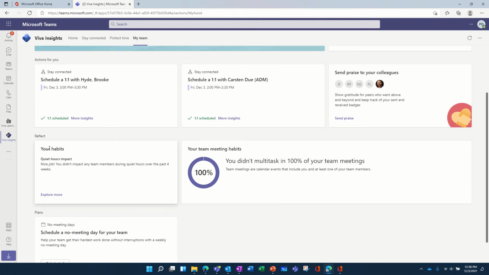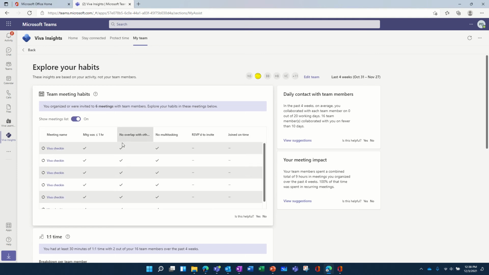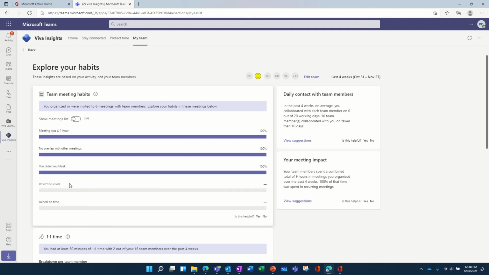It will show you also your habits, so you can see pretty quickly, and that was in my analytics too, what meetings you're having. You can see if your meetings were overlapping, if you were multitasking, etc. You have several criteria, and you can see exactly the meetings. Here they're all the same because it's a demo tenant, and I just made all the meetings with the same label. But you can see that.